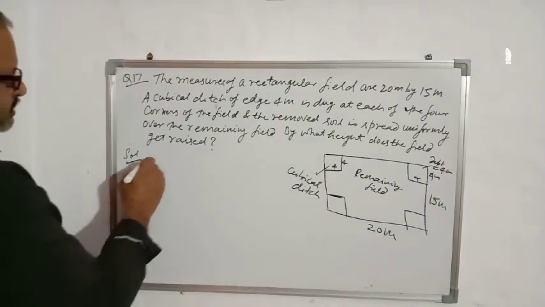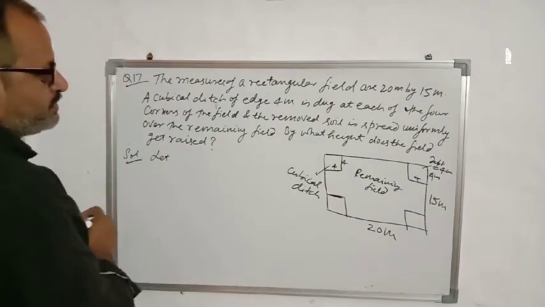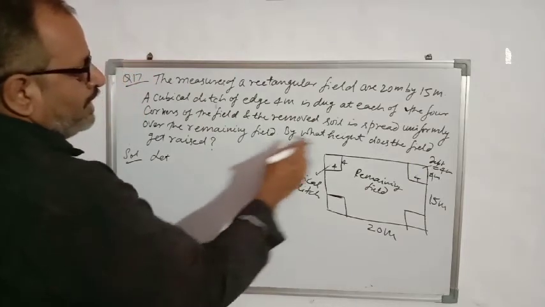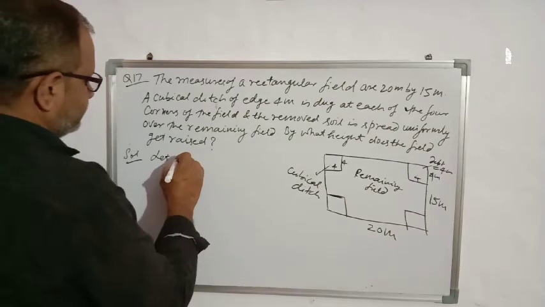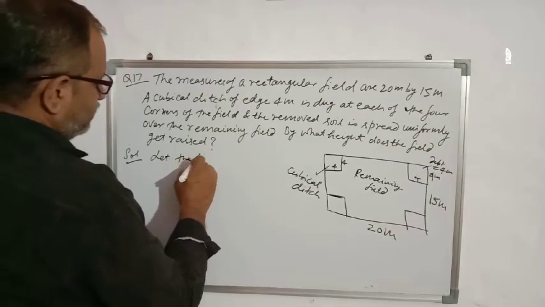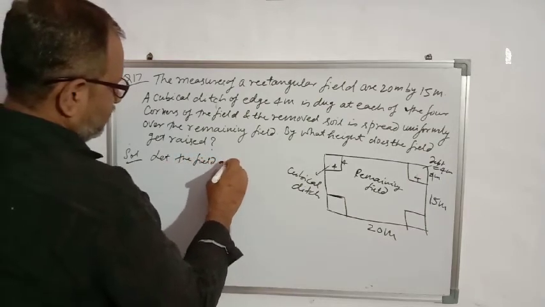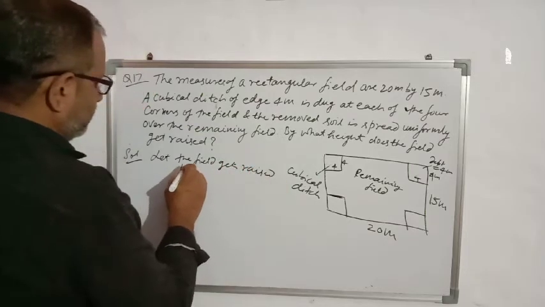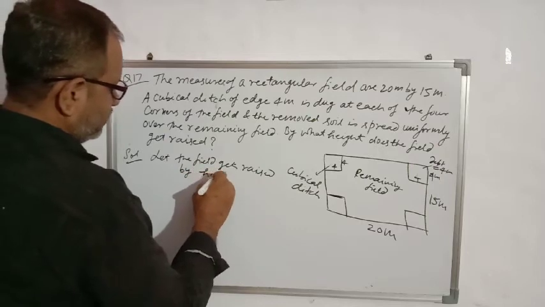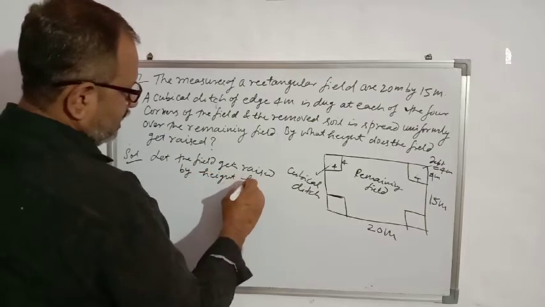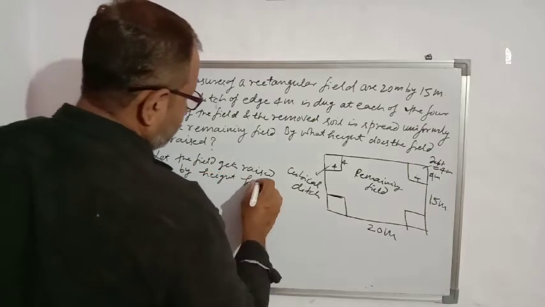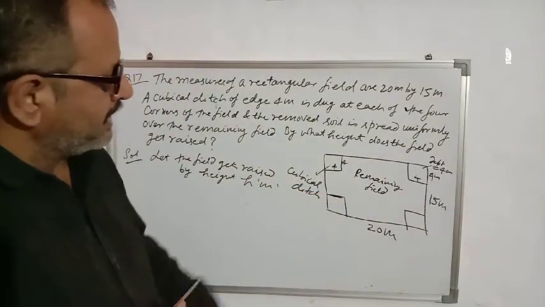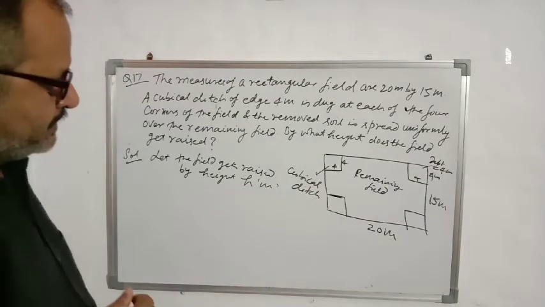So let the field get raised by height h meter.